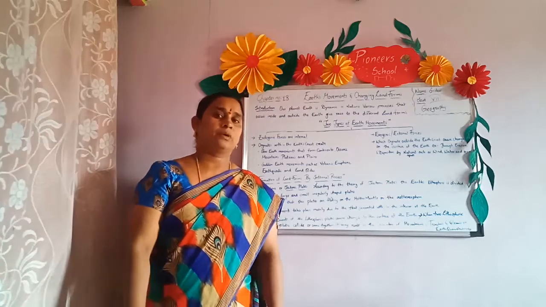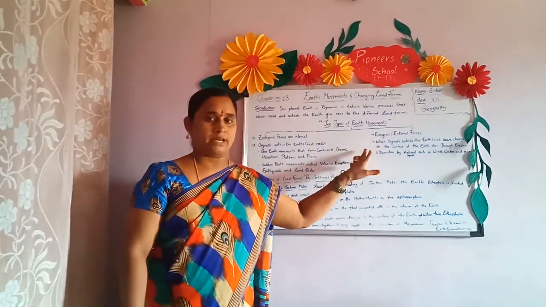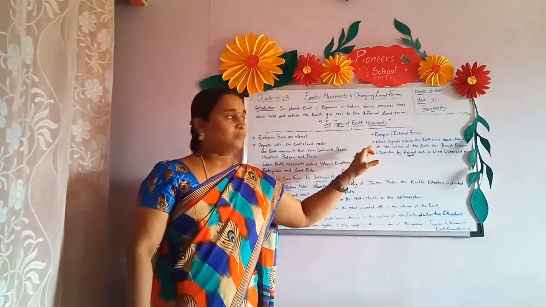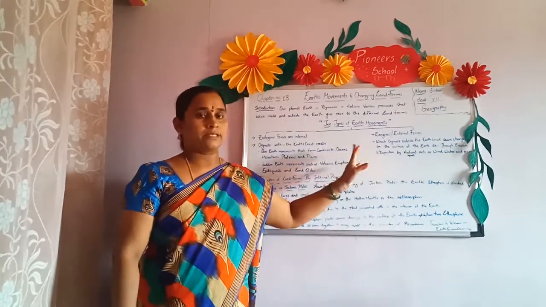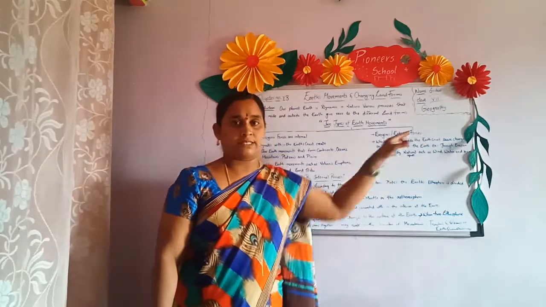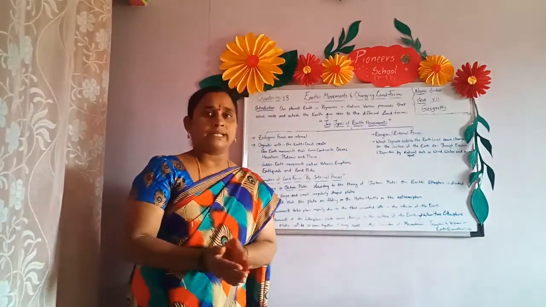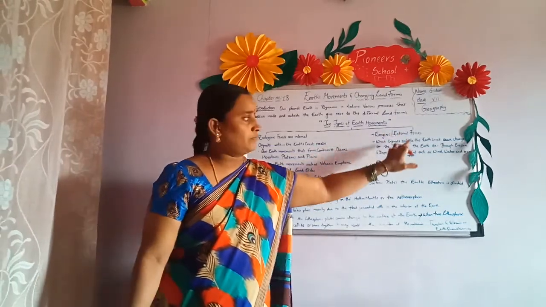Okay, children. So now let us go for the second type of movement. We have already discussed the first. Once again, we are going to discuss the second type of earth movement, which is nothing but exogenic or external forces. External means outside, so these originate outside the earth's crust. Whatever changes or movements are happening outside the earth's crust are called exogenic or external forces.